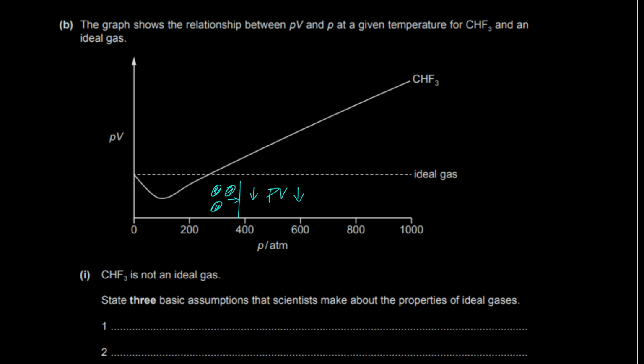But at higher pressures, what happens? At higher pressures, the particle size is basically significant. Right? The particles are closer together. The particle size is significant compared to the volume of the container. Right? The particle volume is significant compared to the volume of the container. And we know that the repulsive forces dominate. The repulsive forces between the particles dominate. Here the attractive forces dominate. Here the repulsive forces dominate. And we've discussed this in quite a lot of detail in our live class.